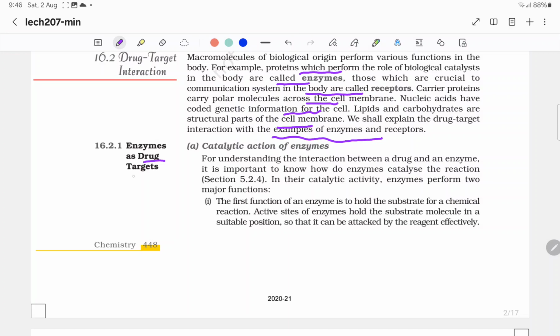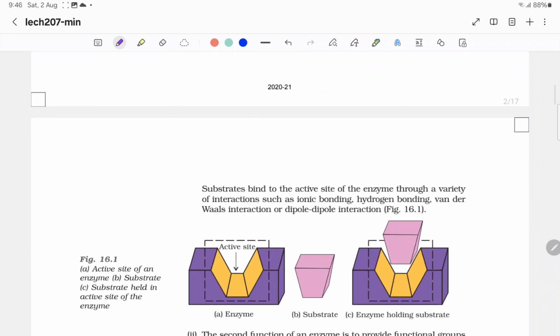Enzymes as drug targets. Catalytic action of enzymes. For understanding the interaction between drug and enzyme, it is important to know how enzymes catalyze the reactions. In their catalytic activity, enzymes perform two major functions. The first function of the enzyme is to hold the substrate for a chemical reaction. Active sites of enzymes hold the substrate molecule in a suitable position so that it can be attacked by the reagent effectively. Substrates bind to the active sites of the enzyme through a variety of interactions such as ionic bonding, hydrogen bonding, van der Waals interactions, or dipole-dipole interactions.